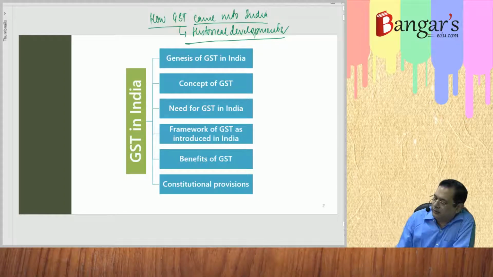Then the second aspect is what goods and services tax is, the concept of GST in India, which we will be discussing in this chapter.